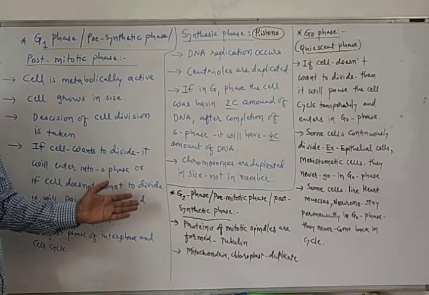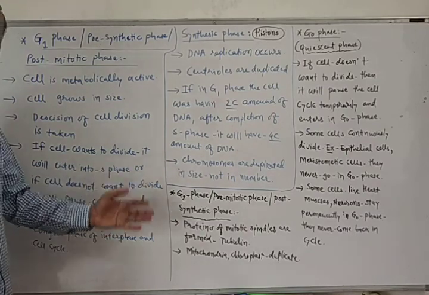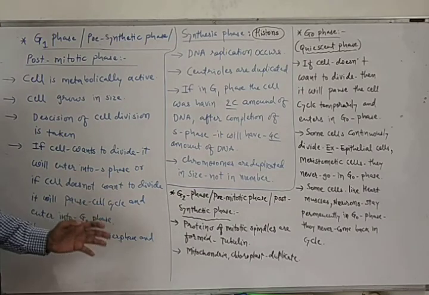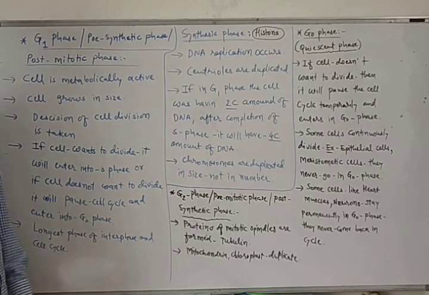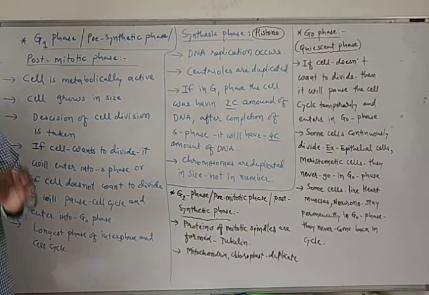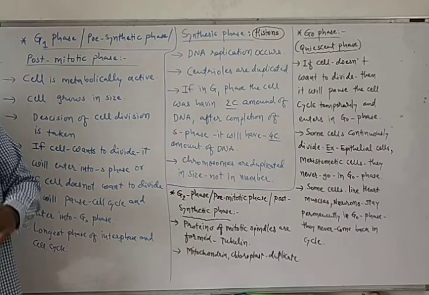If the cell wants to divide, then it will enter into the new phase called S phase. And if the cell does not want to divide, then it will pause the cell cycle for a while and enter into a new phase called G0 phase. And G1 phase is the longest phase of the cell cycle as well as interphase.